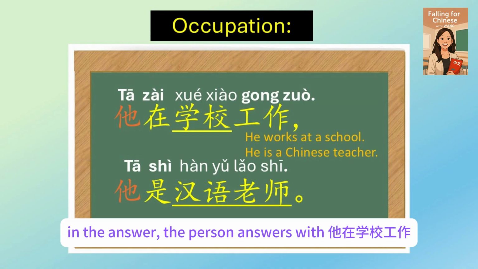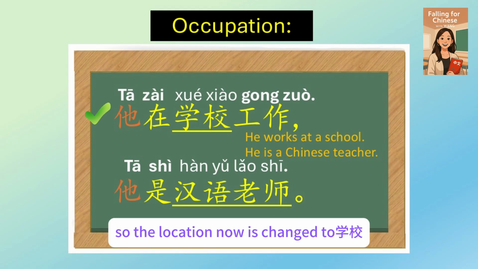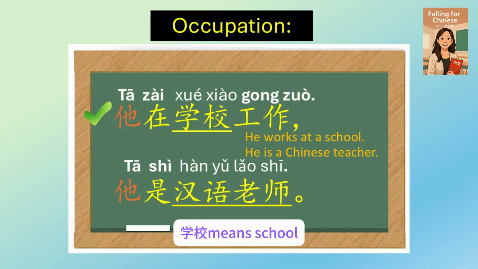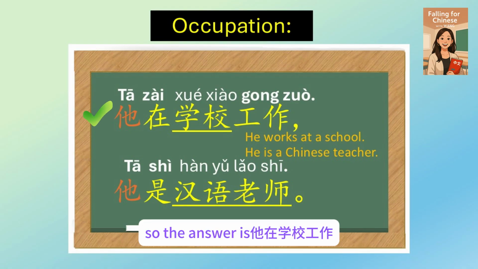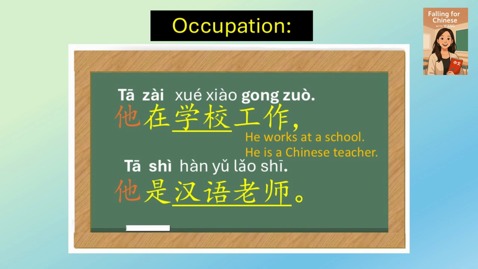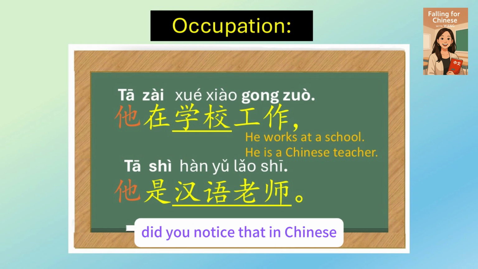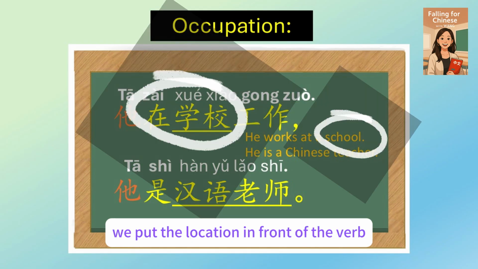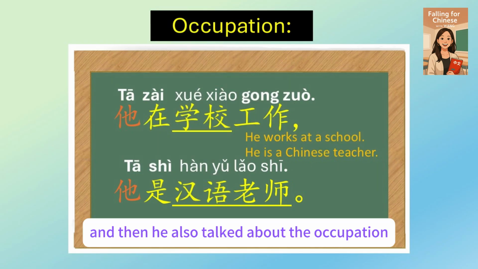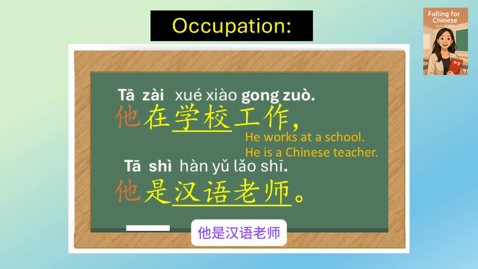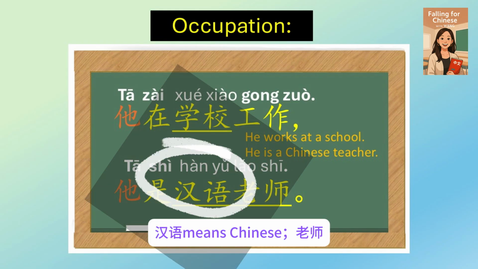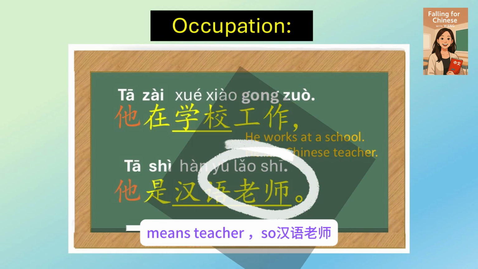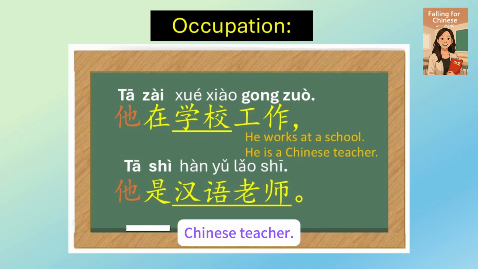In the answer, the person answers with 他在学校工作. So the location now is changed to 学校. 学校 means school. So the answer is 他在学校工作. He's working at school. However, did you notice that in Chinese, we put the location in front of the verb. So be careful with that. And then he also talked about the occupation. 他是汉语老师. 汉语 means Chinese. 老师 means teacher. So 汉语老师, Chinese teacher.